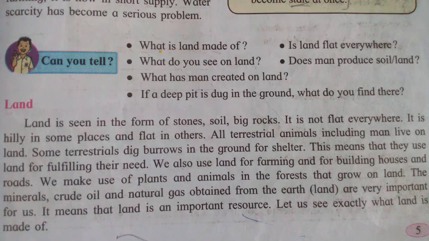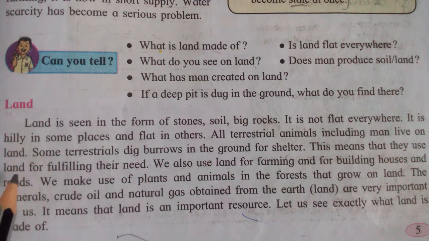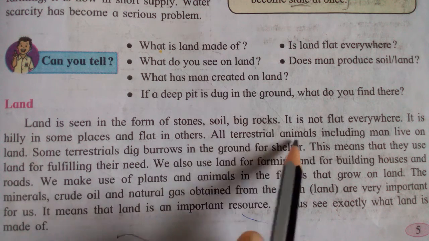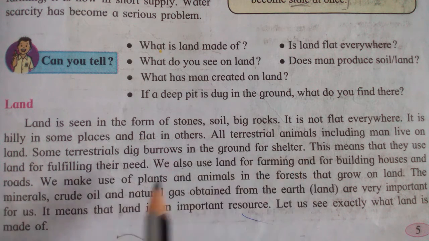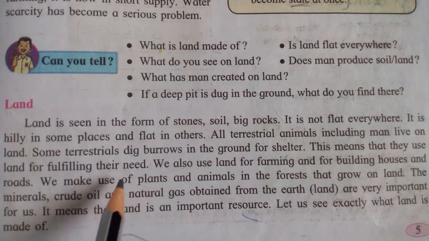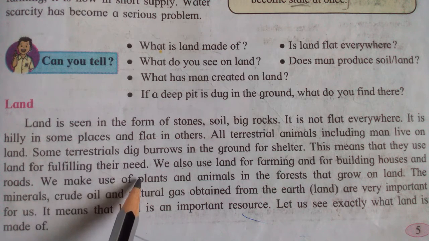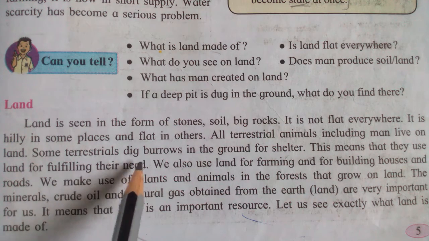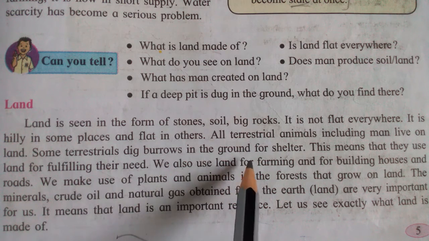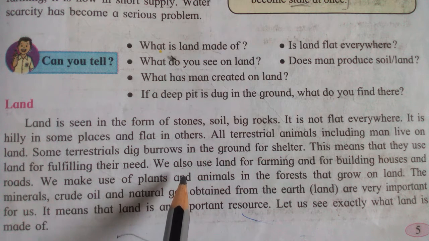All terrestrial animals including man live on land. Terrestrial means the animals which live on land, so they live on land only. That's why they are called terrestrial animals. Some terrestrial animals dig burrows in the ground for shelter. Means some terrestrial animals live under the ground. They use land for fulfilling their needs.